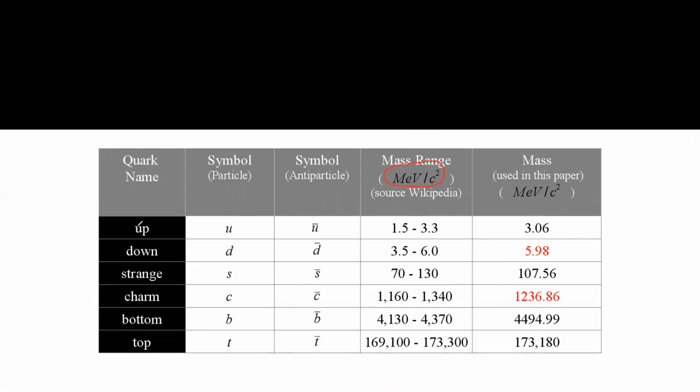So the order you should know, not the exact value. Up is the lightest quark, whereas top is the heaviest. So up, down, strange, charm, bottom and top. So this one has more mass, it is the heavier particle, and at the other end you have the lighter particle. So copy this part as well.